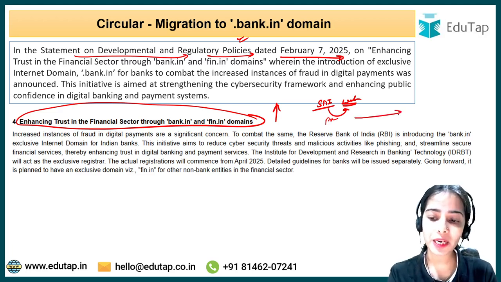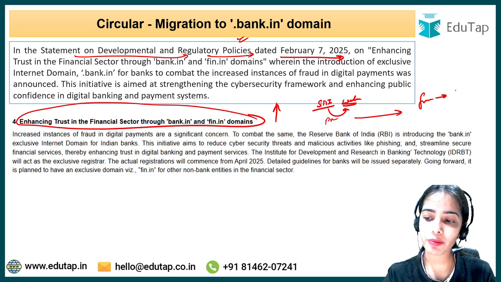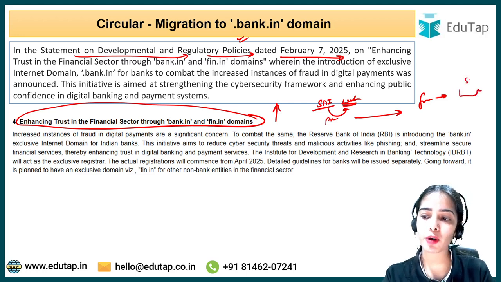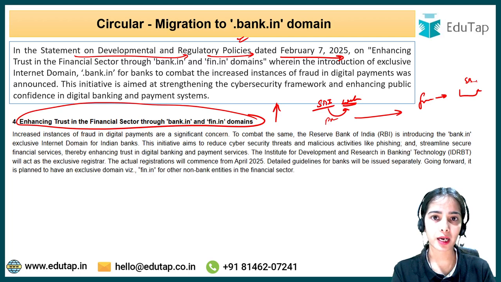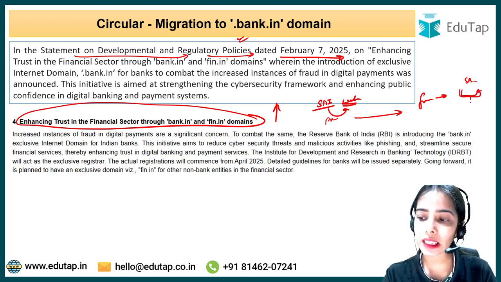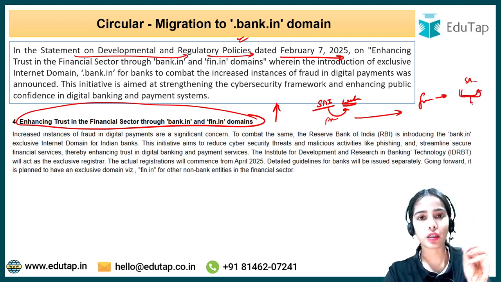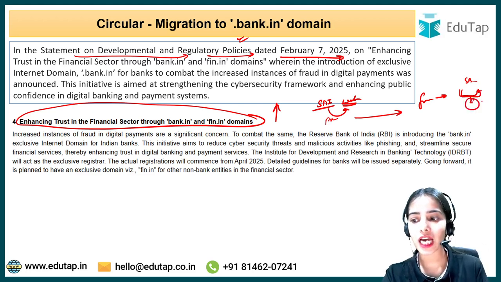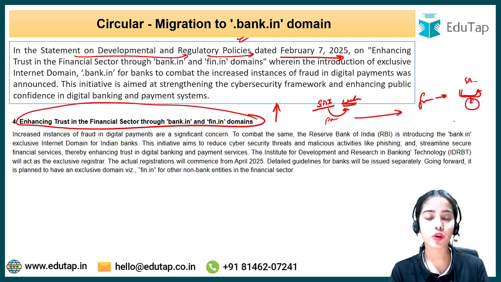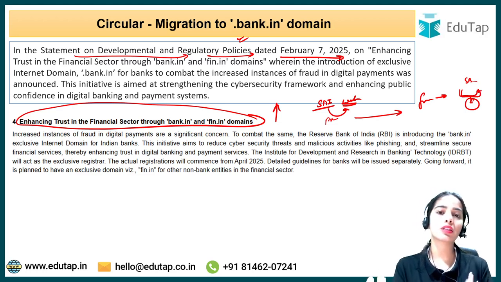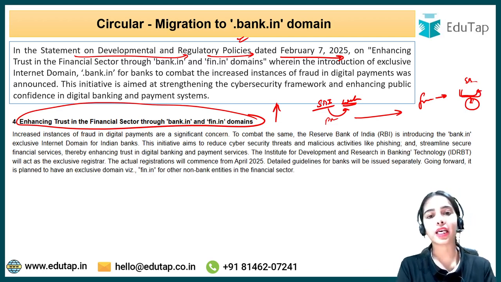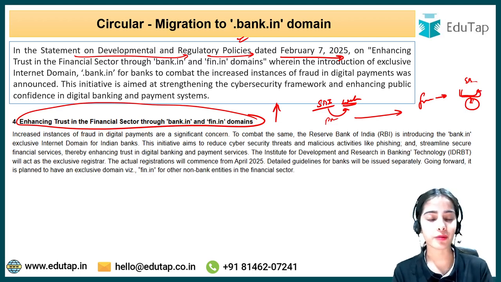So what was happening was that many fraudsters were making their own website in the name of, let's say, SBI, PNB, or any other bank. If you clicked on these websites originated by the fraudsters and made any payments through these fraud websites, then the money was getting taken out of your bank by the fraudsters.